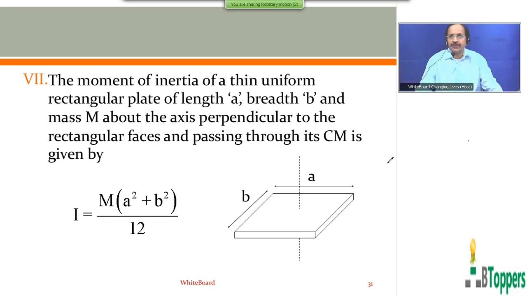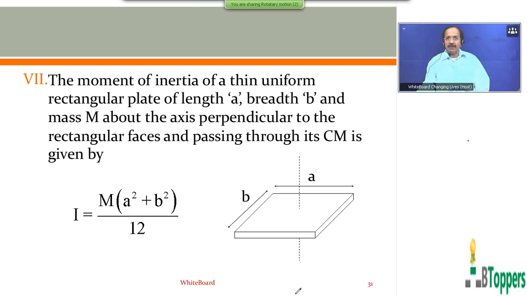In case you are copying the notes and writing the notes, you can take a pause and write the notes. The moment of inertia of a thin uniform rectangular plate of length A, breadth B, and mass M about the axis perpendicular to the rectangular faces and passing through its center of mass is given by I equal to m into (a square plus b square) by 12. Those who are copying the formulae and writing the notes can take a pause and copy this result.